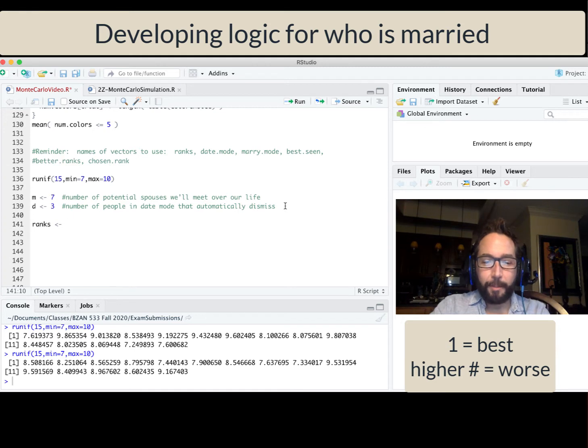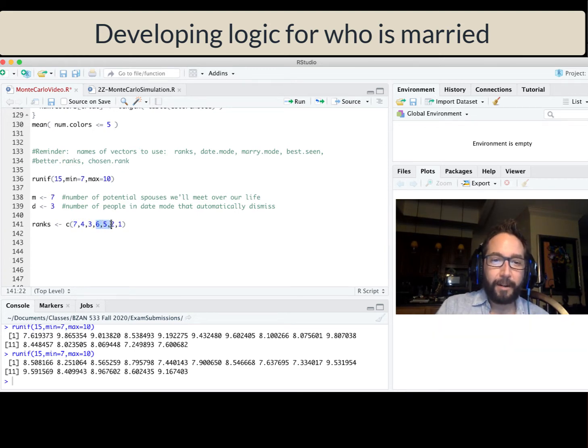And so I'm going to come up with an ordering just to work through the logic first, where I know what the answer is going to be. And I'm going to have 7, 4, 3, 6, 5, 2, 1. All right, so date mode is 7, 4, 3. The first person we run into that's better than all the individuals in date mode is 2 here. So we're going to end up with the person ranked number 2. So how can I get the computer code to automatically figure that out?